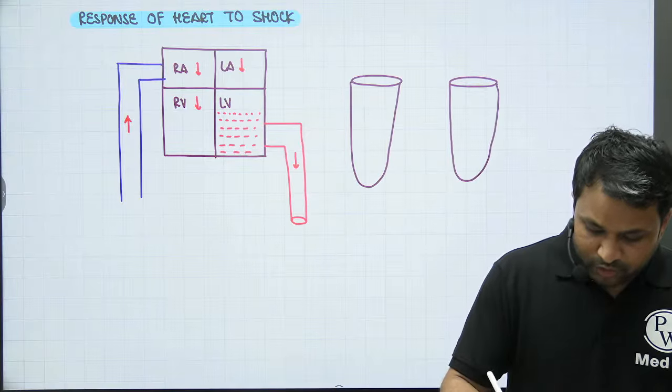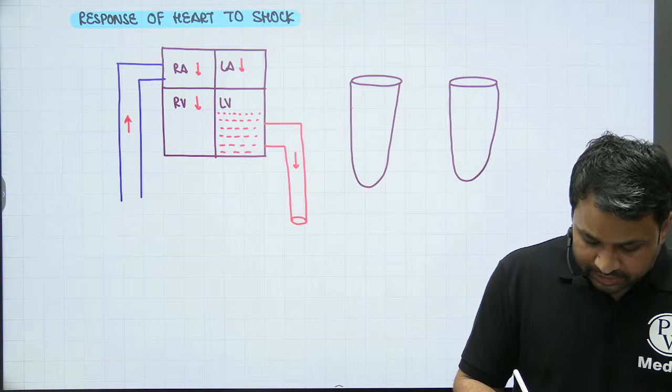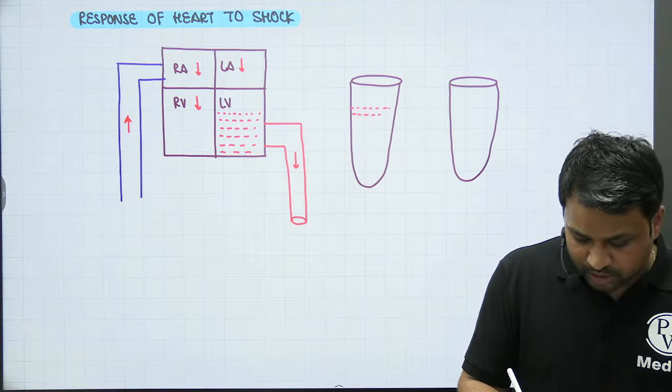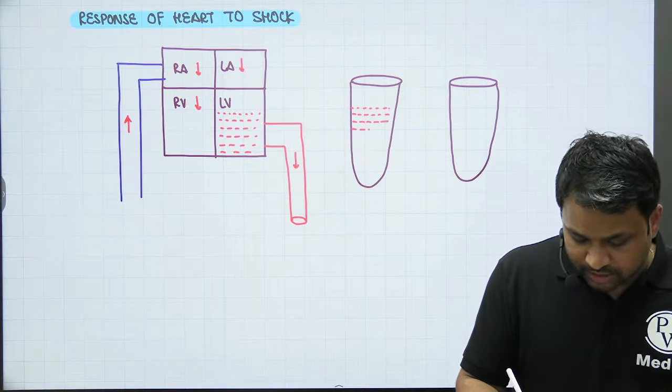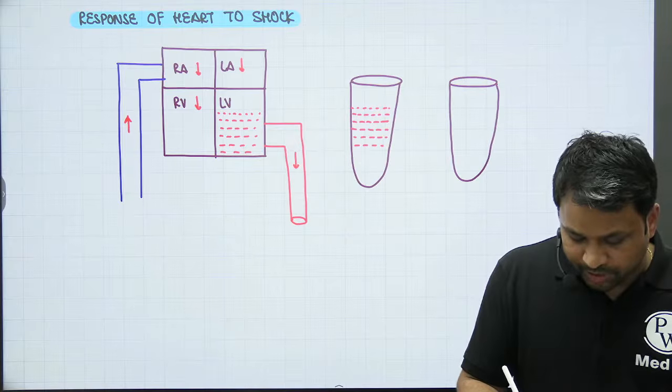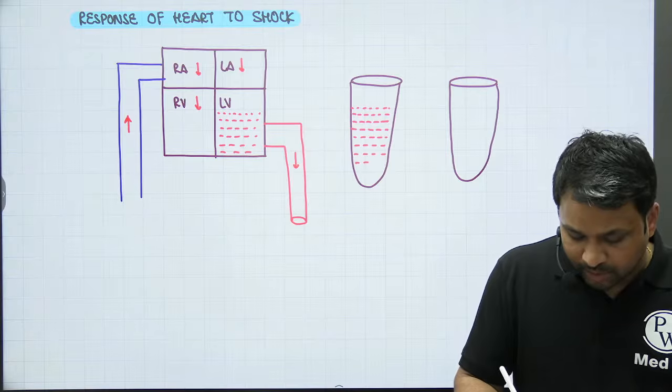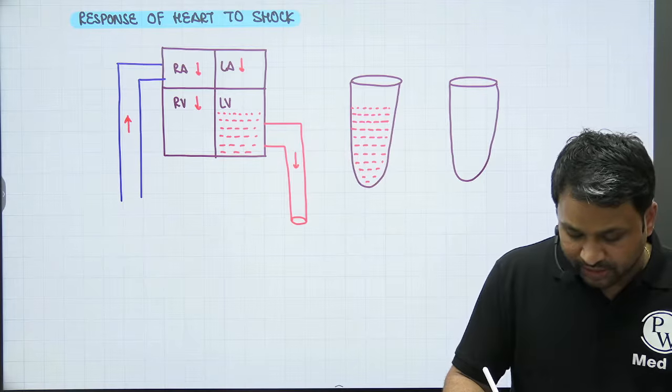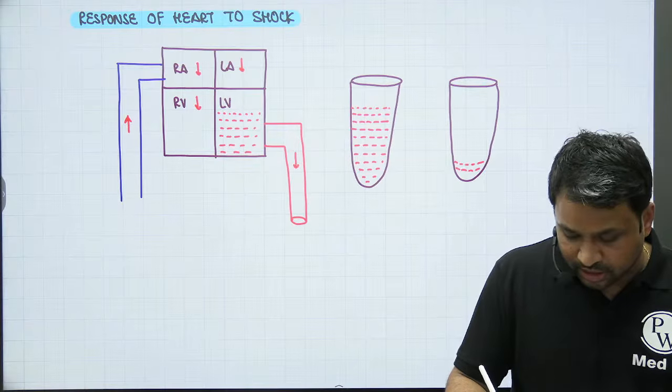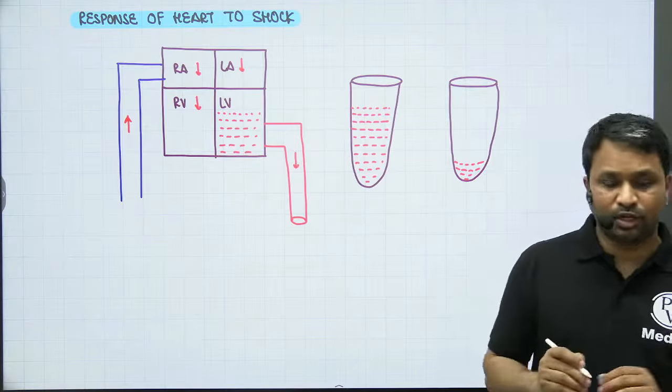The amount of blood that is available in the left ventricle just before the contraction, this is what we call the preload of the heart. And the amount of blood that is available in the left ventricle after the contraction has occurred, this is what we call the afterload of the heart, right?